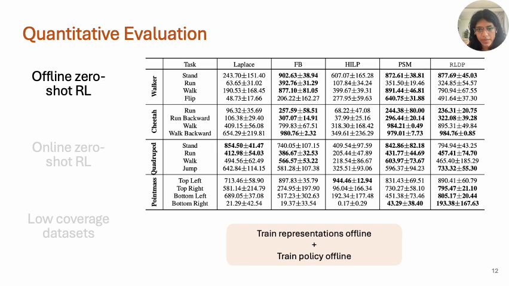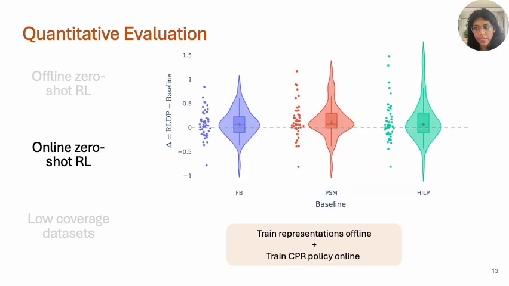To evaluate our method quantitatively, we begin by examining whether RLDP can learn representations competitive to existing baselines. On offline zero-shot RL benchmarks, RLDP is competitive with strong baselines like forward-backward and proto-successor measure. Next, we ask if learned representations enable competitive multitask learning when the agent is allowed interaction with the environment. For this experiment, we use the high-dimensional SMPL humanoid environment. The violin plot having mean above 0 indicates that RLDP is mostly competitive and sometimes better than baseline representation learning methods, but the performance varies by task.